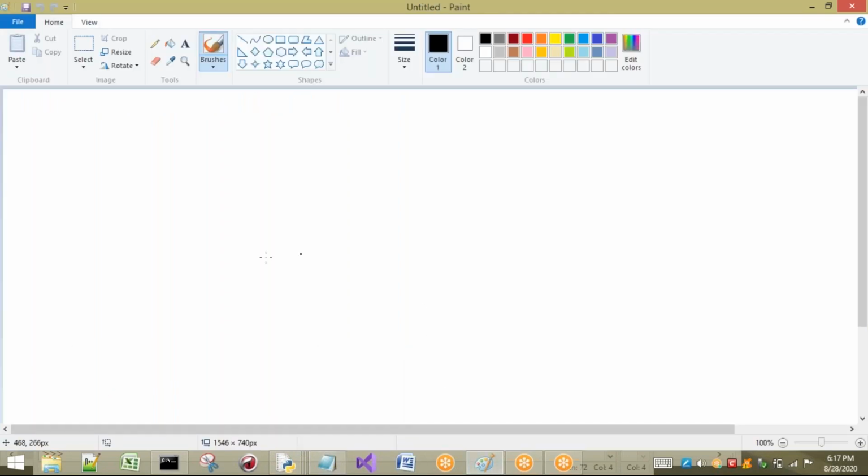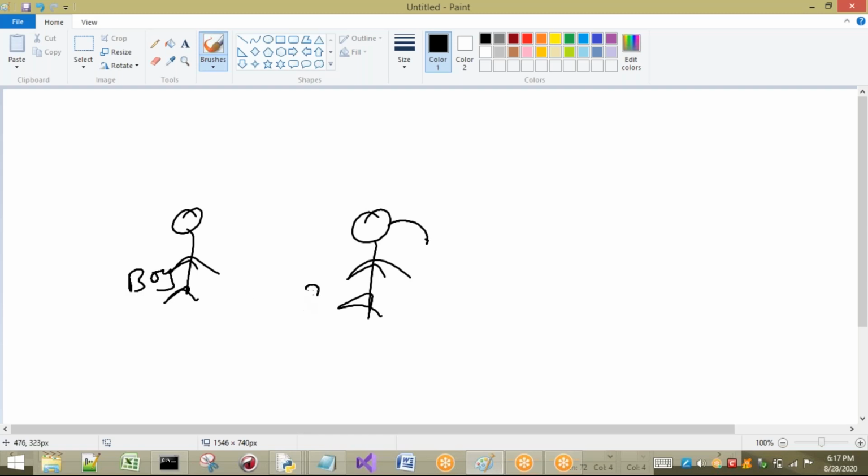For example, here I am going to take two persons. This is a boy and this is a girl, for example. Here I am taking the name of the boy as Sirisha, for example, and here the name of the girl is Krishna, for example.